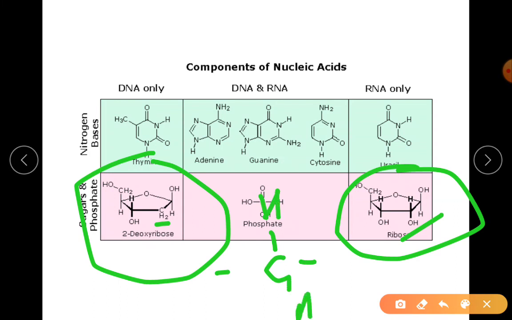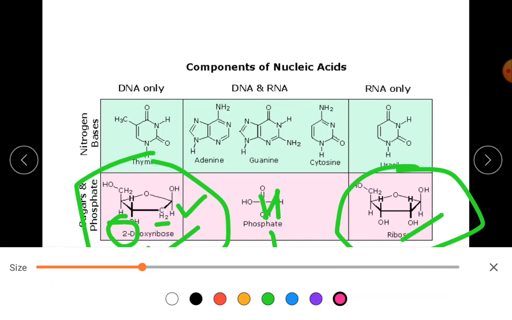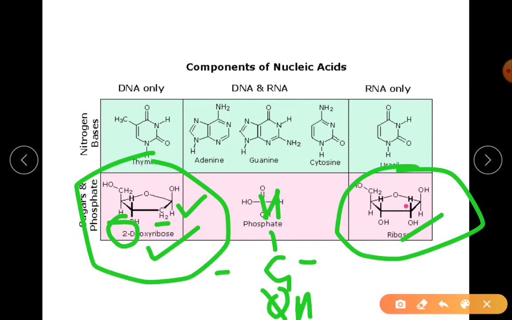It was supposed to be OH, but the oxygen is removed. That is why it becomes a deoxyribose at the second position. The second position is here, where I have marked the pink dot. I hope it is clear.